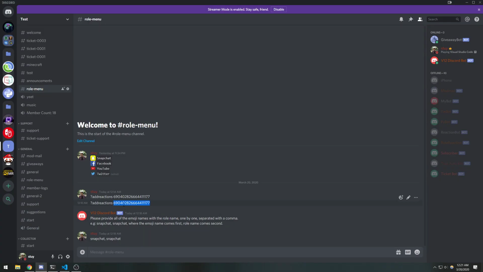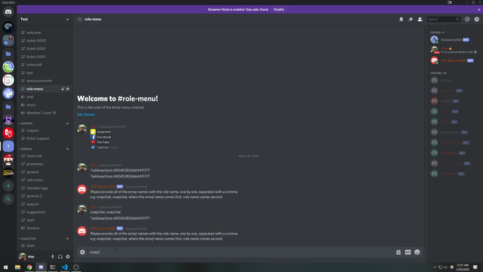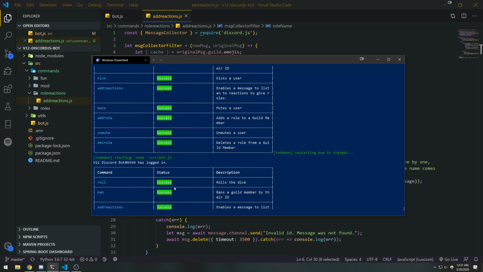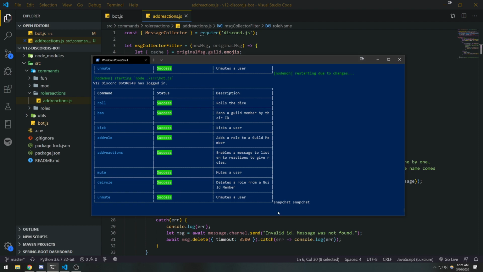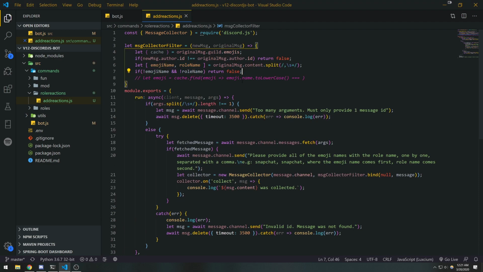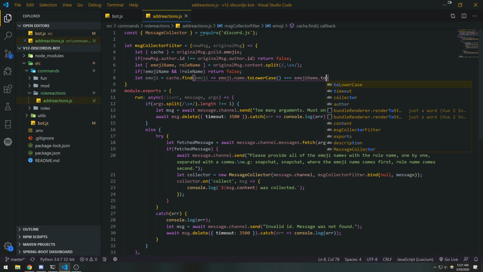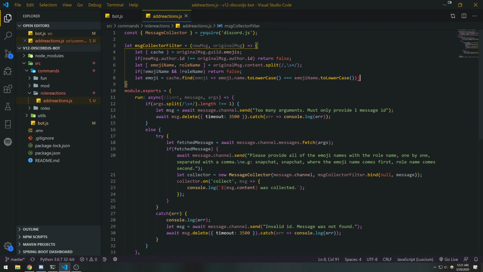Let's try this one more time so I can show you. Snapchat, and there you go, it logs right over here. So we're going to say let emoji equal cache.find, and the callback function checks whether emoji.name.toLowerCase is equal to emojiName.toLowerCase. Remember, this is going to find the first emoji.